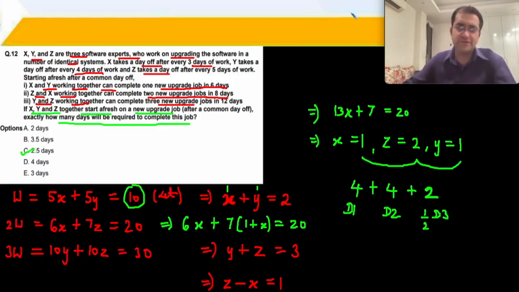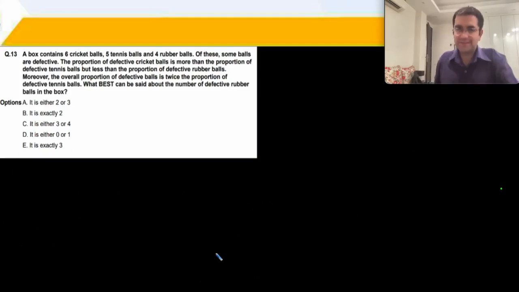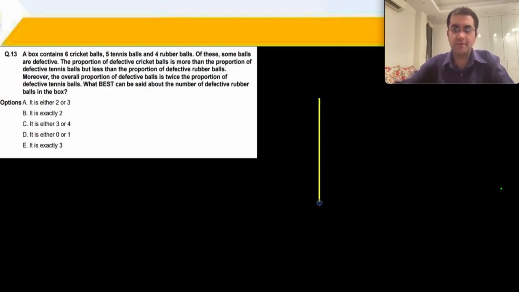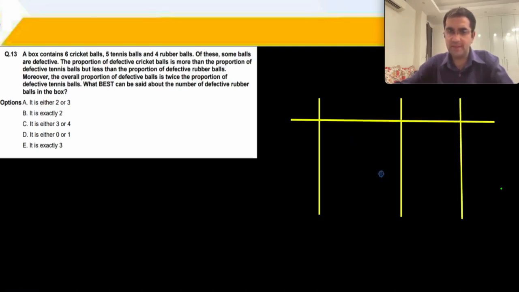Very straightforward question. Next question is a little tough, to say the least. You have a box containing cricket, tennis and rubber balls. Of these balls, some are defective. We can make some lines. Defective cricket, tennis and rubber balls.